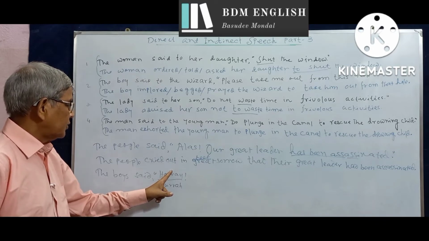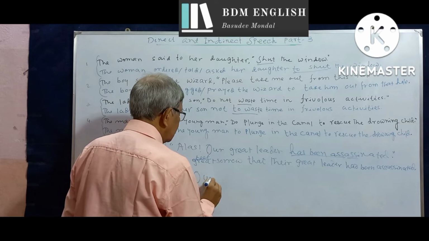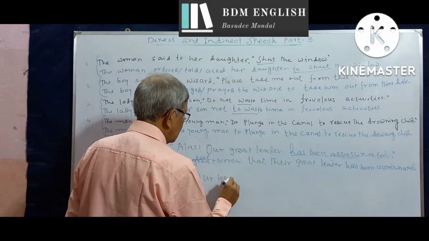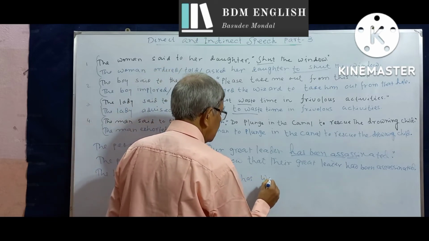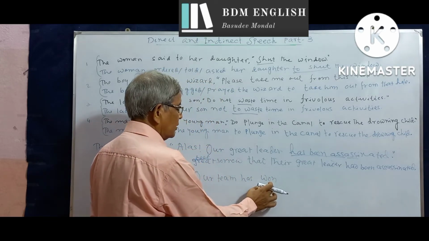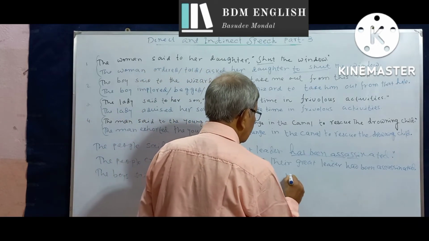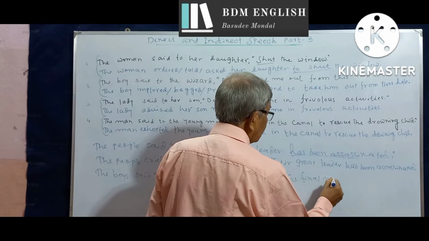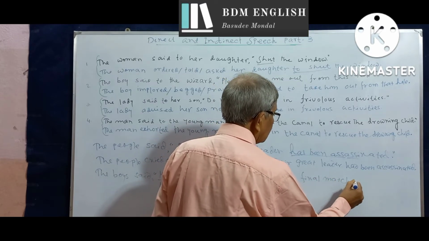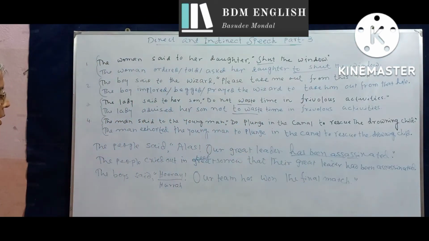The second syllable is stressed. Hooray. Our team has won. The past participle of win, present perfect tense, has won the final match. The boys said, "Hooray, our team has won the final match."